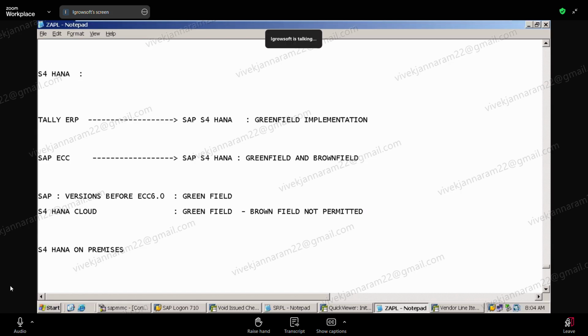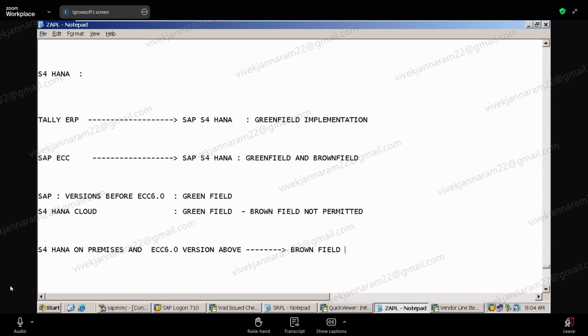Brownfield is only coming for on-premises only. Is it clear? So if you are on S4 HANA on-premises and you are on ECC 6.0 version and above, then only you have a chance of doing brownfield. You understand? In all the other cases, what you do?